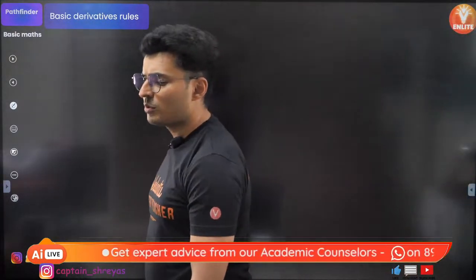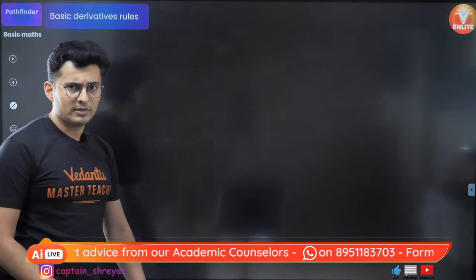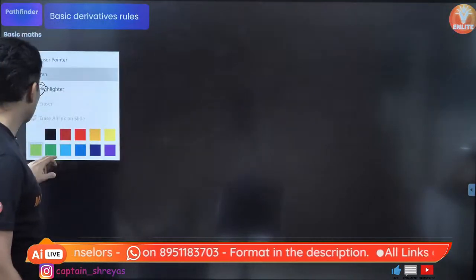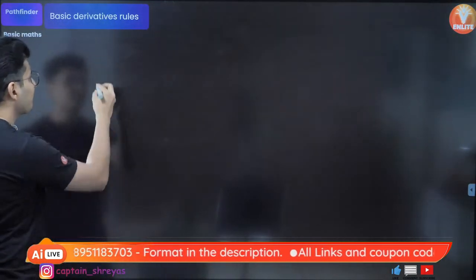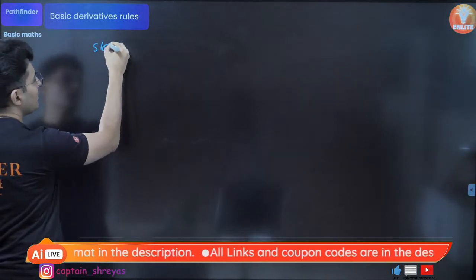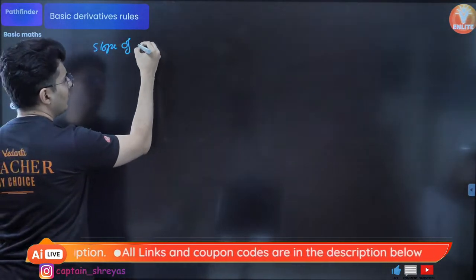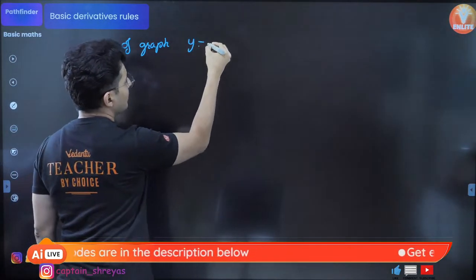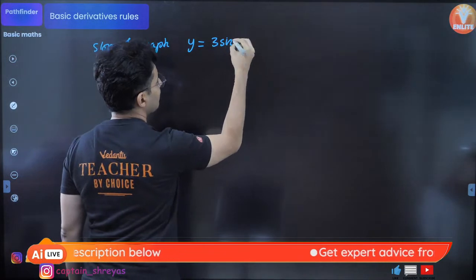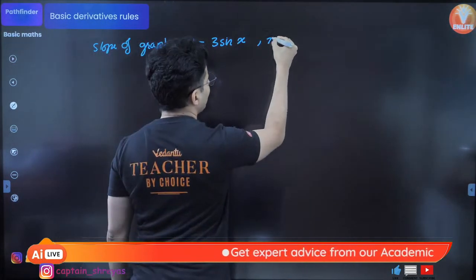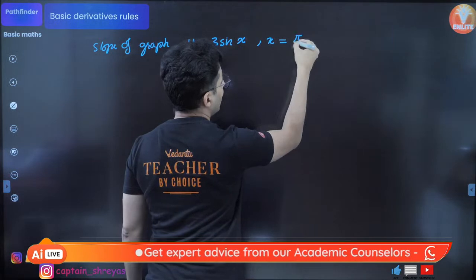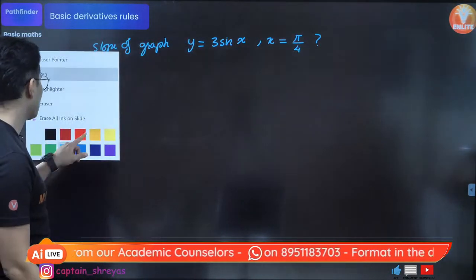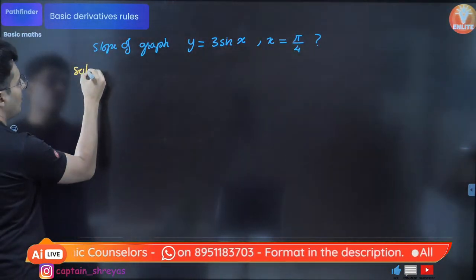Are you guys ready for some questions now based on the rules of derivatives? Here comes the first question on your screen, but before that, let me also show some questions on how it can come. Imagine sometimes they can ask you the slope of the graph given by y is equal to 3 sine of x when x is equal to pi by 4. They can ask you a question like this. How to solve? Let's see.